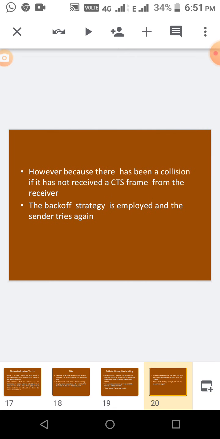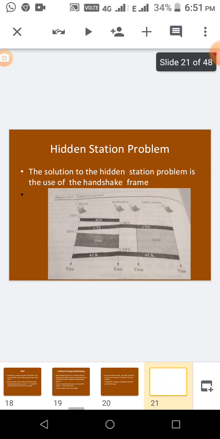If the CTS frame, clear to send, which is sent by the destination, is not received by the source, then at that time the source sends the data frames again to the receiver.